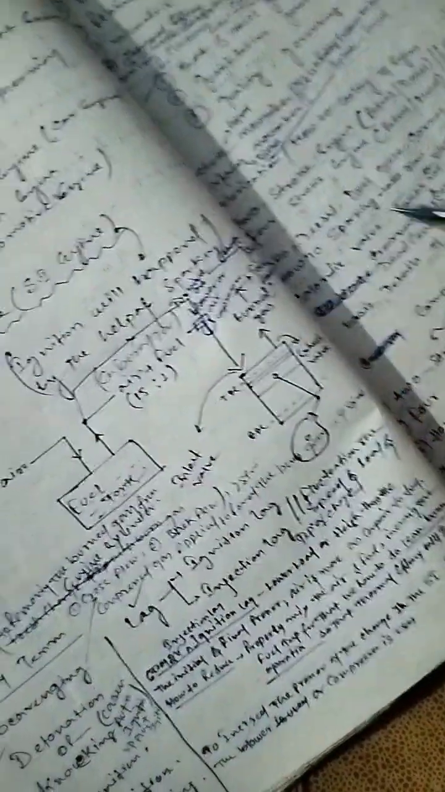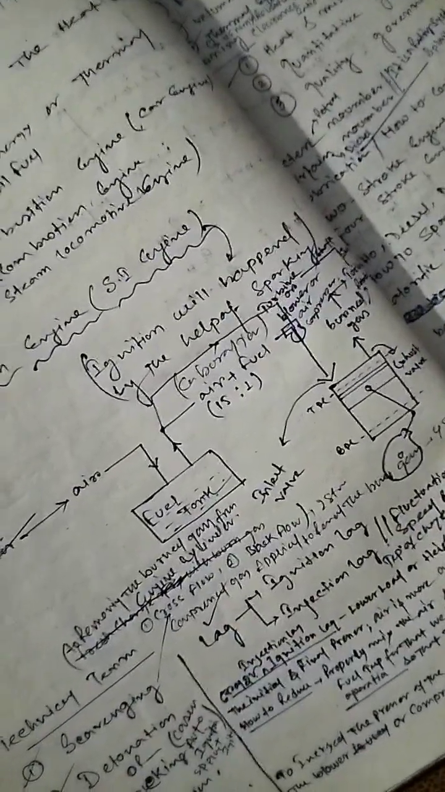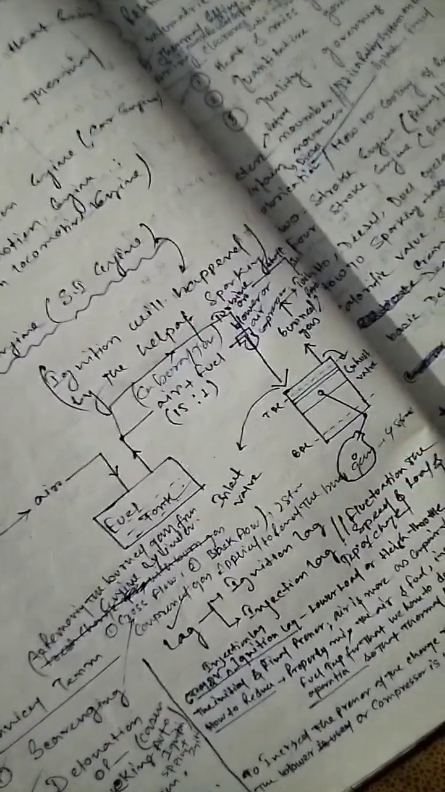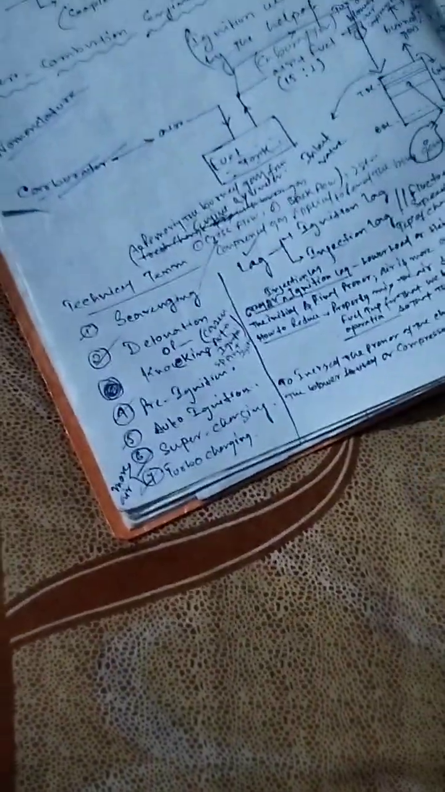So two flames will be produced, and in this phenomenon the fuel molecules start burning automatically due to the massive heat and pressure in the engine cylinder. So this phenomenon is basically known as the auto ignition problem.